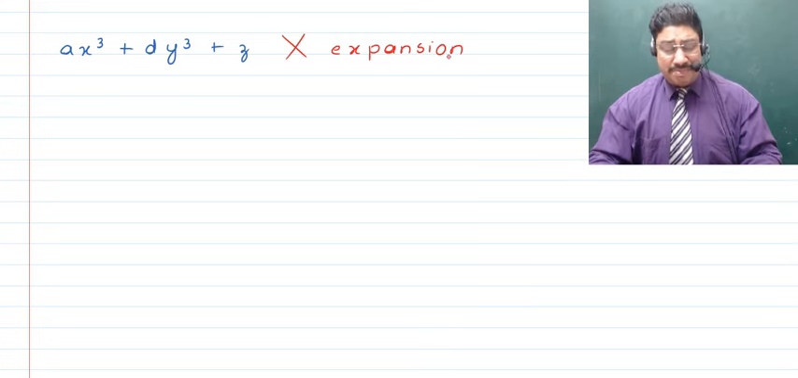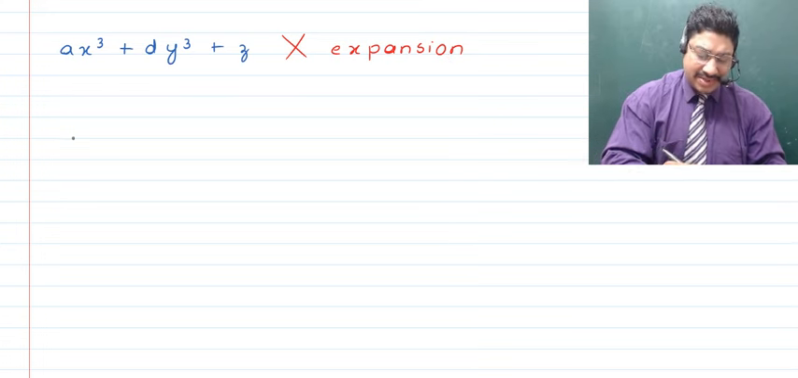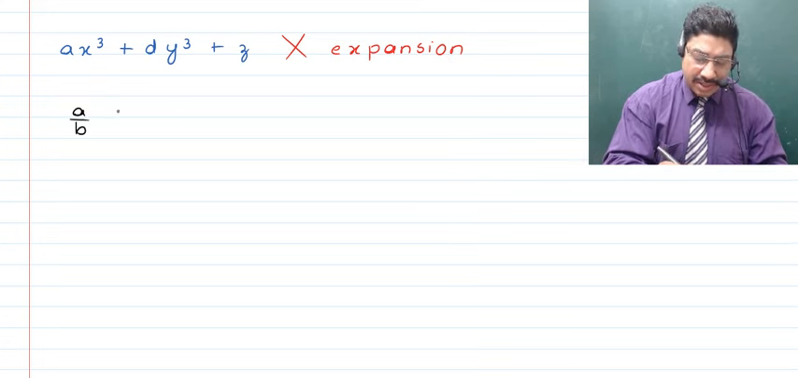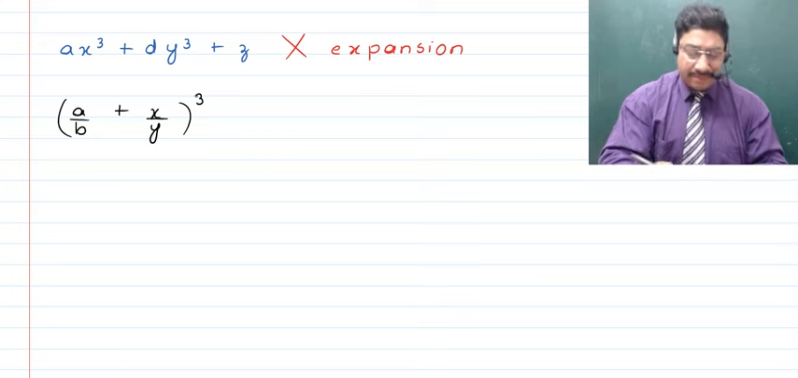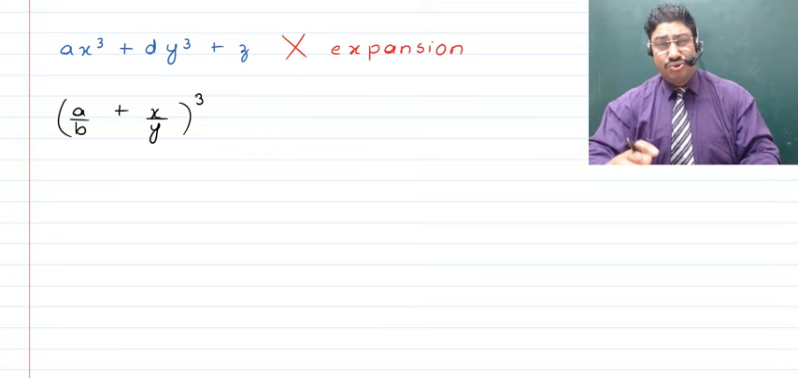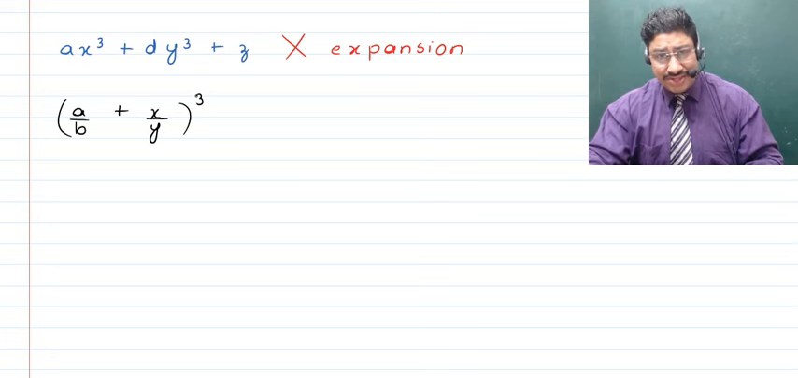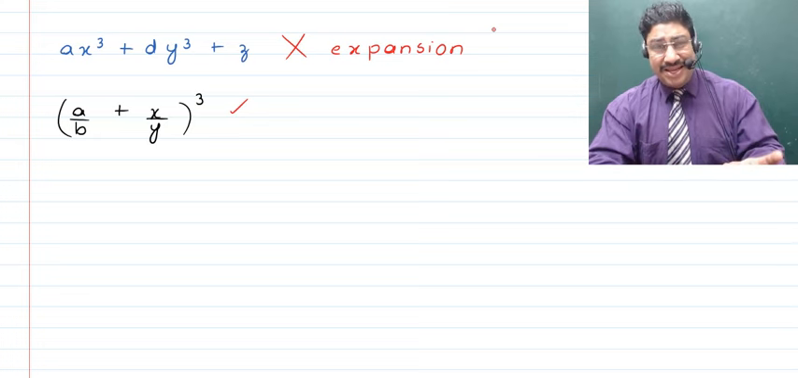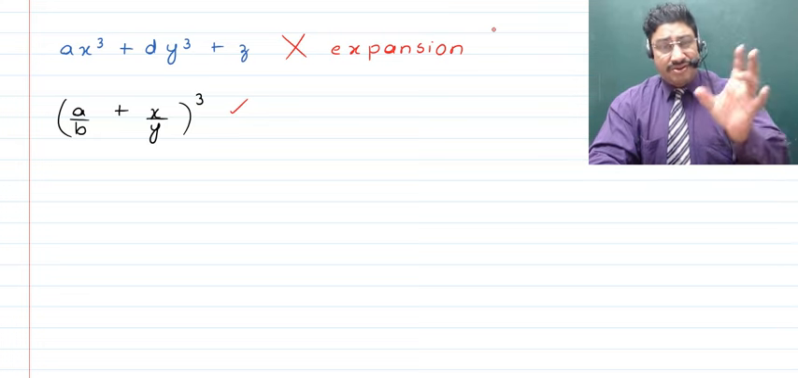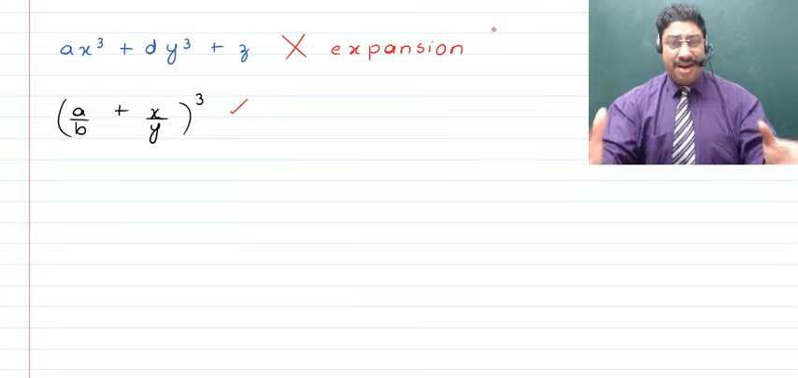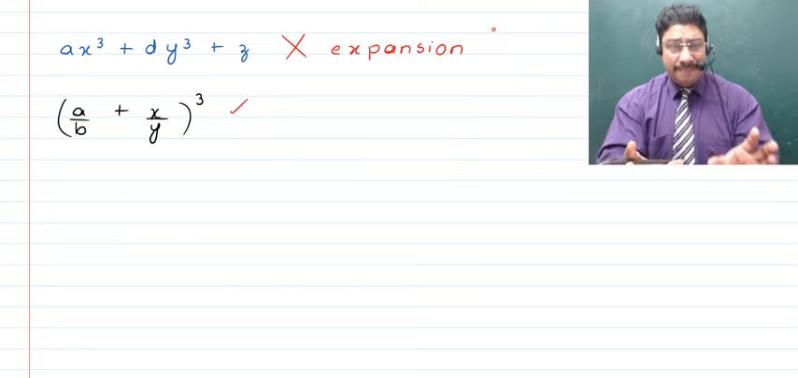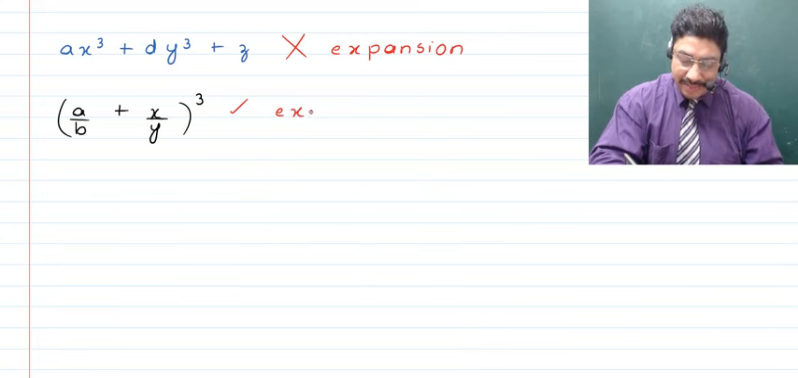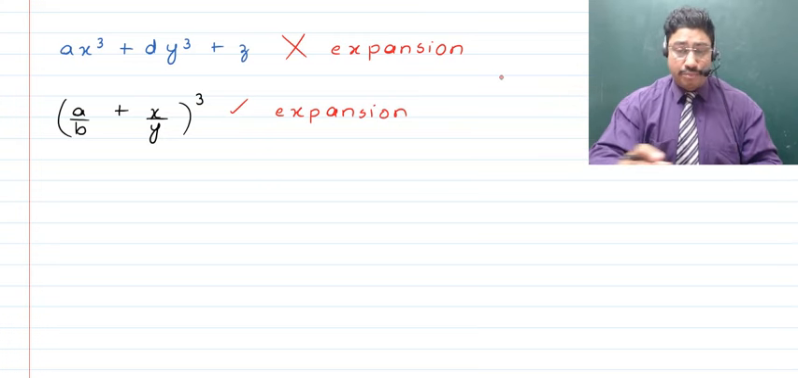An algebraic expression can be expanded if it is something like this, like (a upon b plus x upon y) whole raised to the power 3. Since you can get to the power 3 of this binomial, you can expand this. Such an expression which can be expanded is an expression which is raised to some power, or probably is multiplied with some other algebraic expression. These are the expressions in which expansion is possible. So that's why I have put up a tick here.